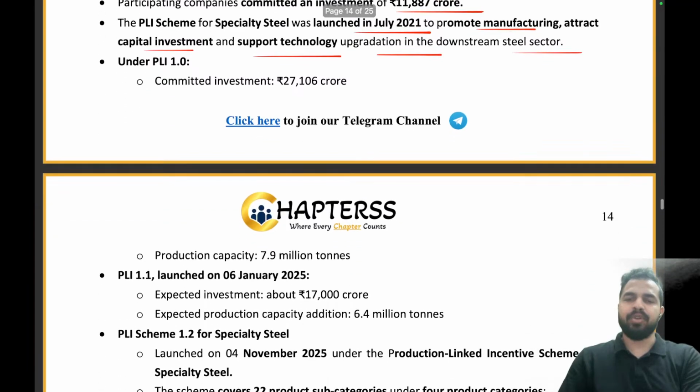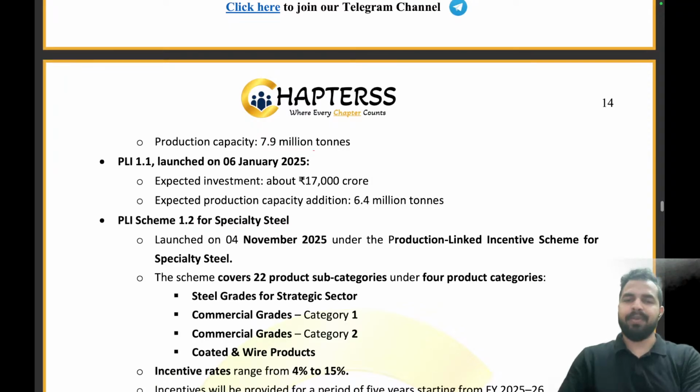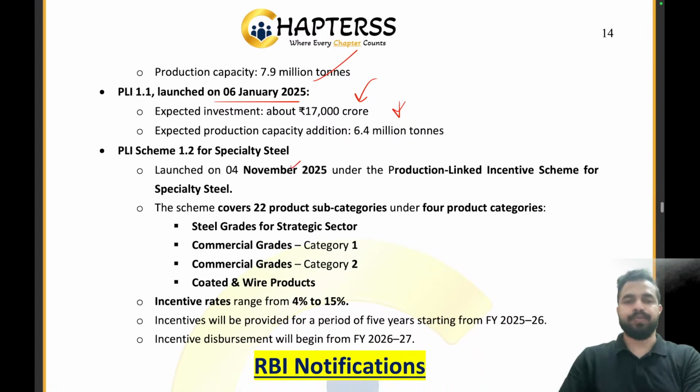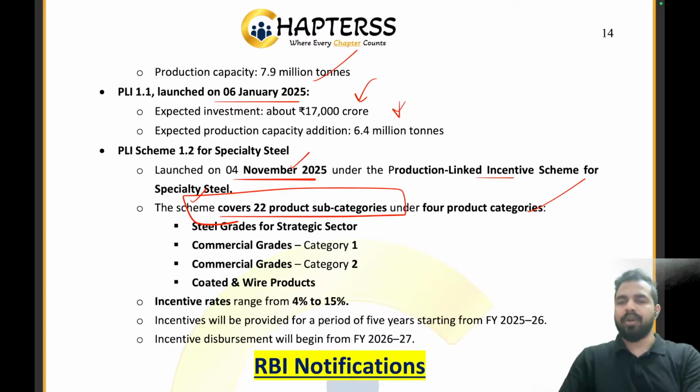Under the PLI 1.0, we had 27,106 crores with a production capacity of 7.9 million tons. PLI 1.1 launched on 6th January 2025 with expected investment of about 17,000 crores with 6.4 million tons. And PLI scheme 1.2 was launched for specialty steel on 4th November 2025. The scheme covered 22 product subcategories under the 4 product categories. What are the 4 product categories here? Steel grade for strategic sector, commercial grade for category 1, commercial grade for category 2, coated and wired products.